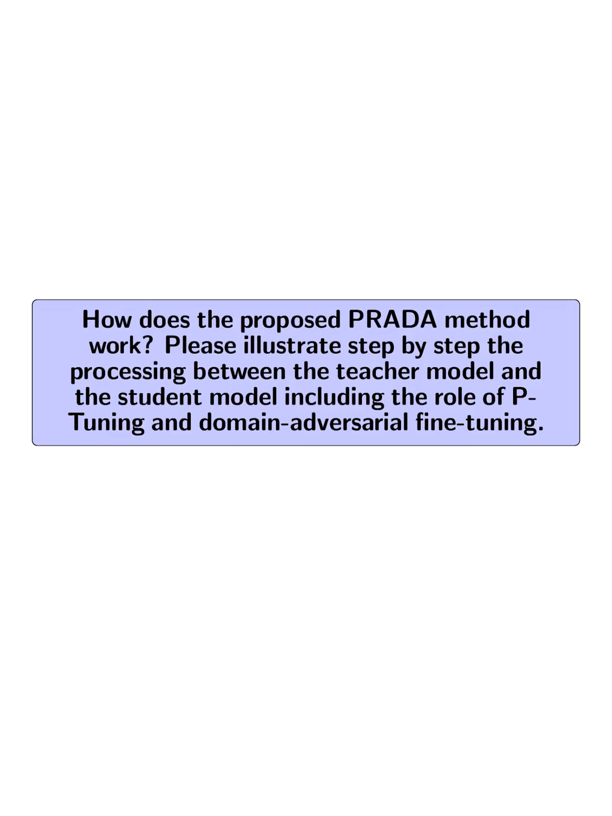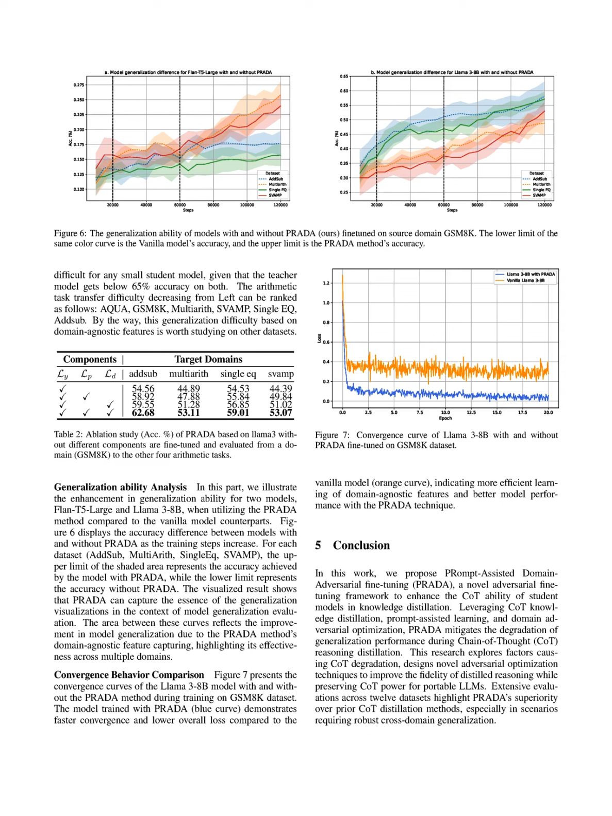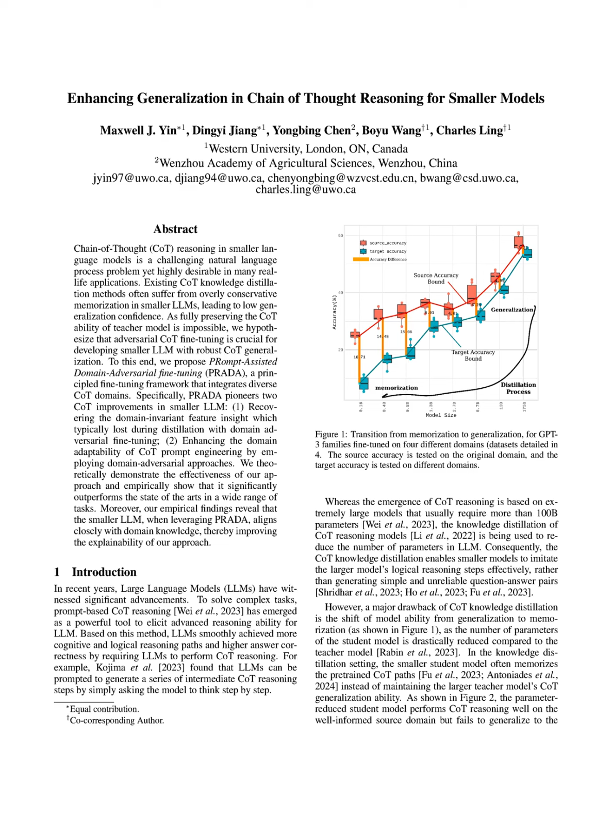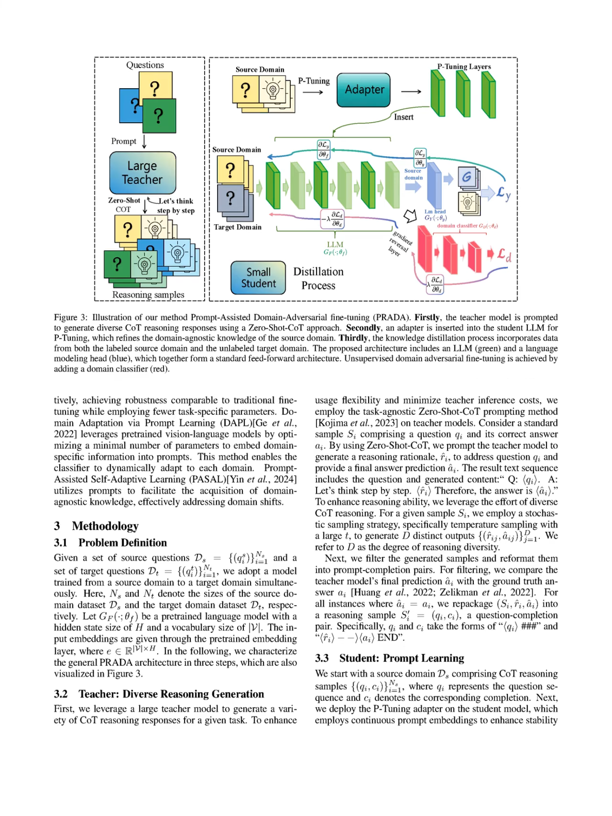How does the proposed PRADA method work? Please illustrate step-by-step the processing between the teacher model and the student model, including the role of p-tuning and domain adversarial fine-tuning. The proposed PRADA method operates in a structured manner involving both a teacher model and a student model. First, the teacher model, specifically a large LLM like GPT-3, generates diverse chain of thought, COT, reasoning responses for a given task using a zero-shot COT prompting method, which allows for the creation of multiple reasoning outputs through stochastic sampling.